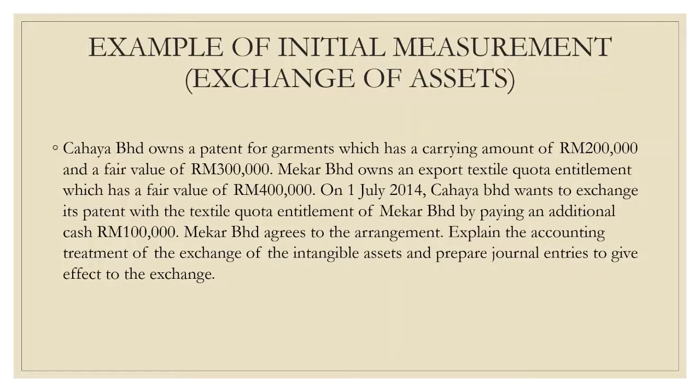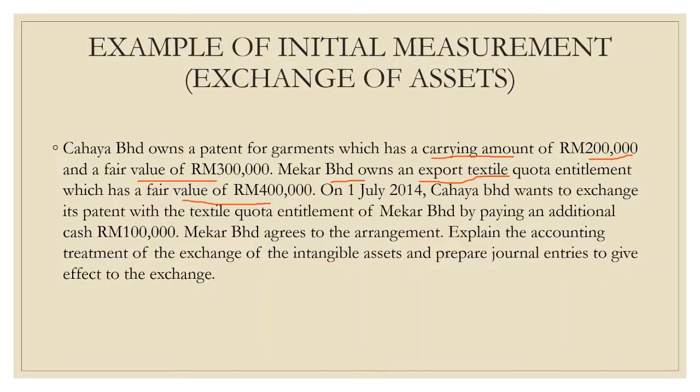The example question for exchange of asset: Cahaya Berhad owns a patent for garment, which has a carrying amount of 200,000 and a fair value of 300,000. Mekah Berhad owns an export textile quota entitlement which has a fair value of 400,000.